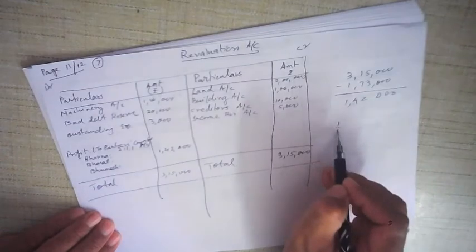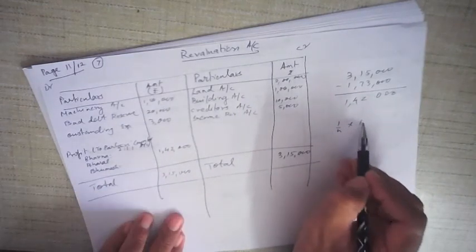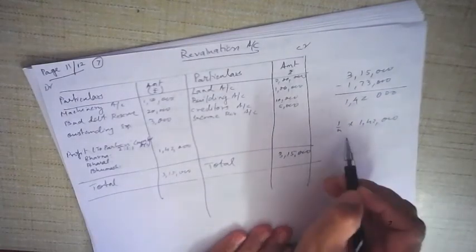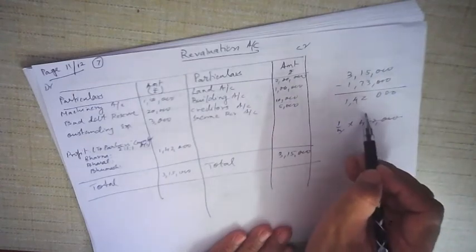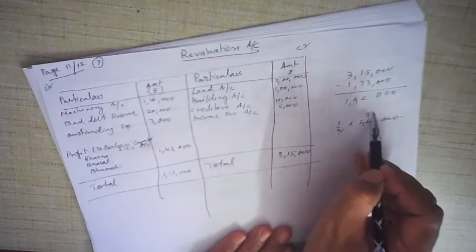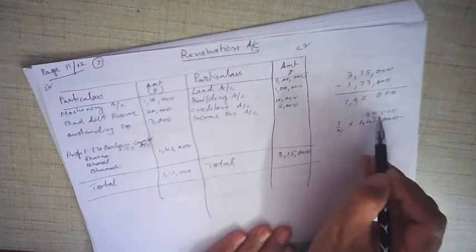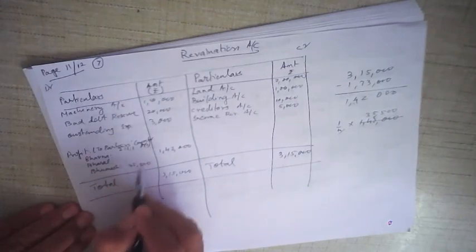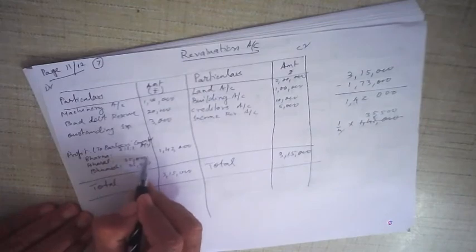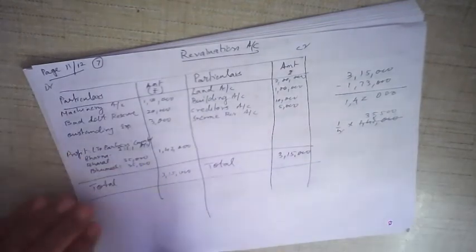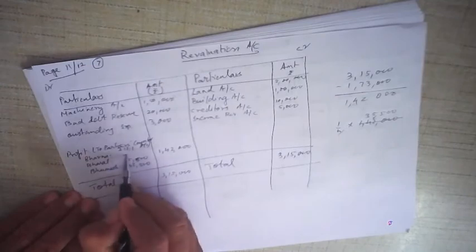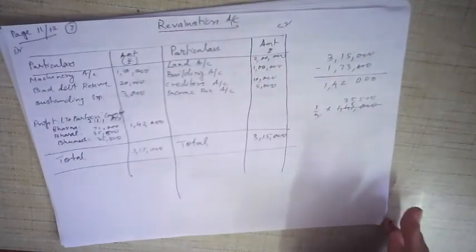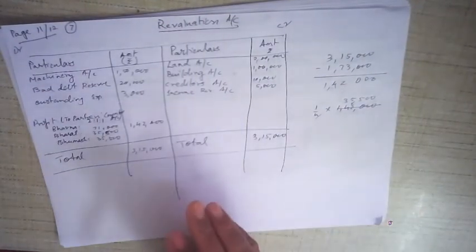So 1/4 of 1 lakh 42,000. All right. So that comes out to be 35,500. So Bhumesh will get 35,500. Bharat will also get 35,500, and Bhavna will get twice, that is 71,000. The total profit will be 1,42,000. Now this is revaluation account. It's completed. Okay. Once again, you see, it's very easy to prepare.